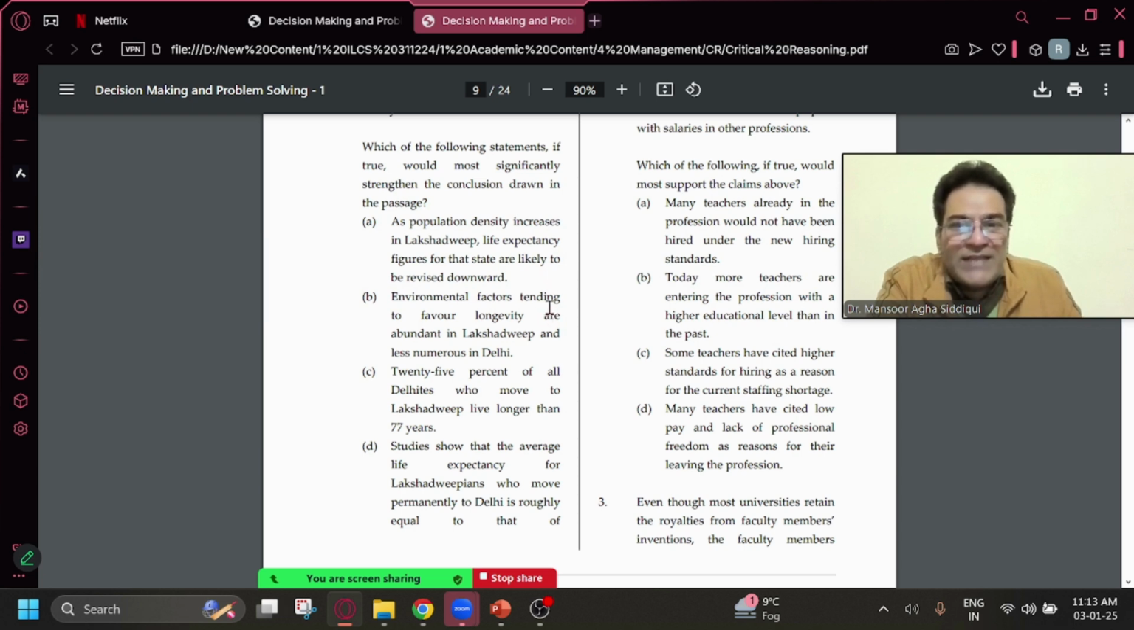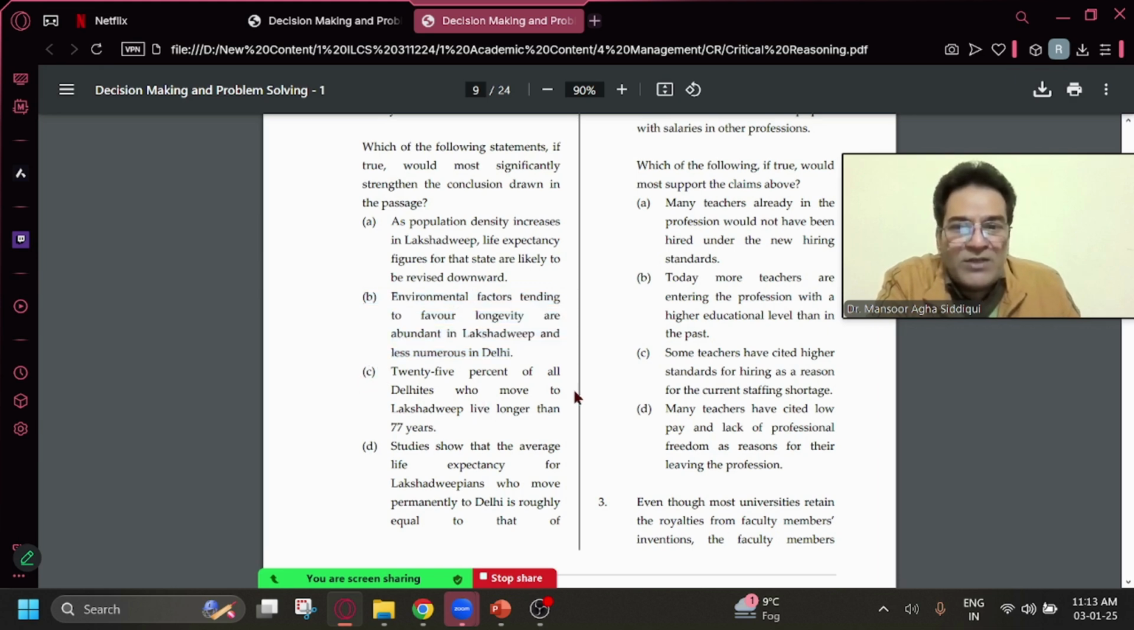If I look at choice B, it says environmental factors tending to favor longevity are abundant in Lakshadweep and less numerous in Delhi. This is telling me that there is something good in Lakshadweep because of which people will live longer there. So B is strengthening the whole argument. This should be the right answer. Other answer choices will definitely be weakening or they will be irrelevant.